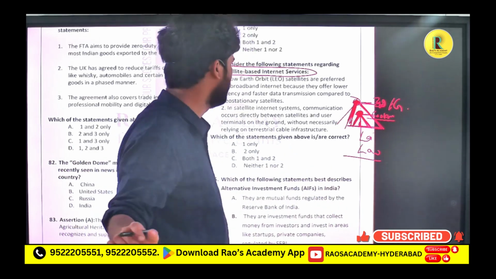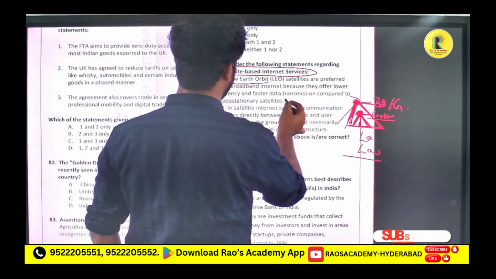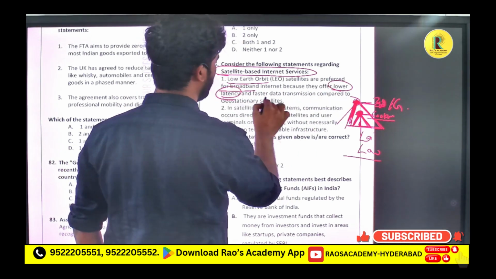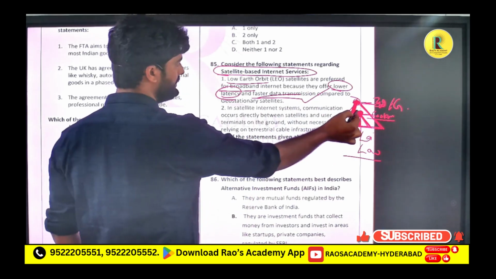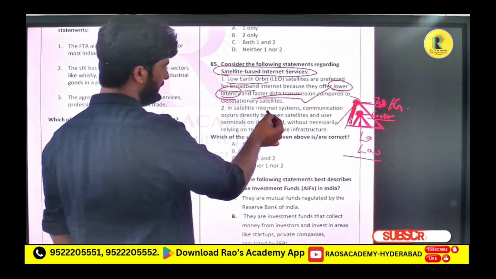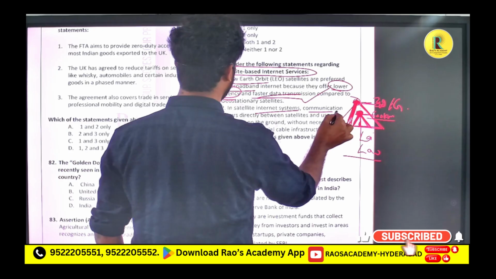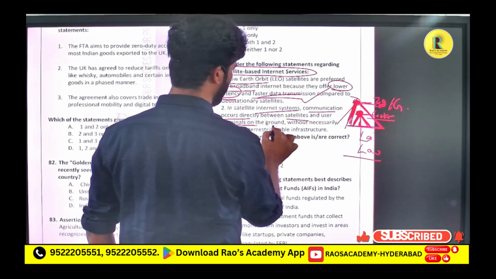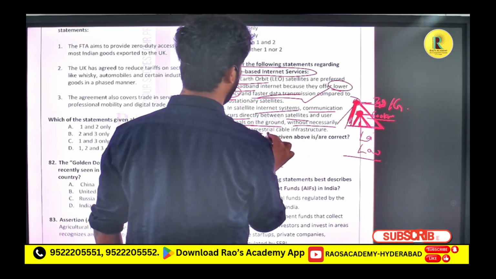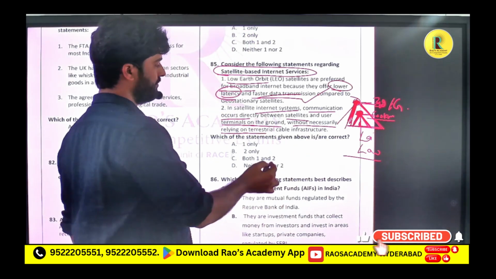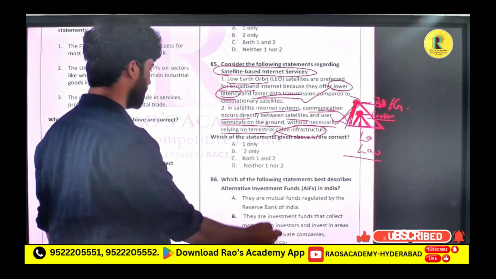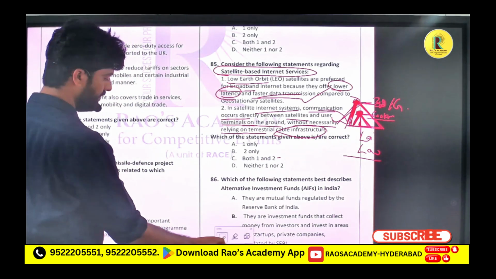Low earth orbit satellites are preferred for broadband internet because they offer lower latency and faster data transmission. This is correct. Low earth orbit means this one. Okay. In satellite internet systems, communication occurs directly between satellites and user terminals on the ground without necessarily relying on terrestrial cable infrastructure. We don't need cable infrastructure. It can directly communicate. So this statement is also correct. So the option is C, both 1 and 2. Okay.